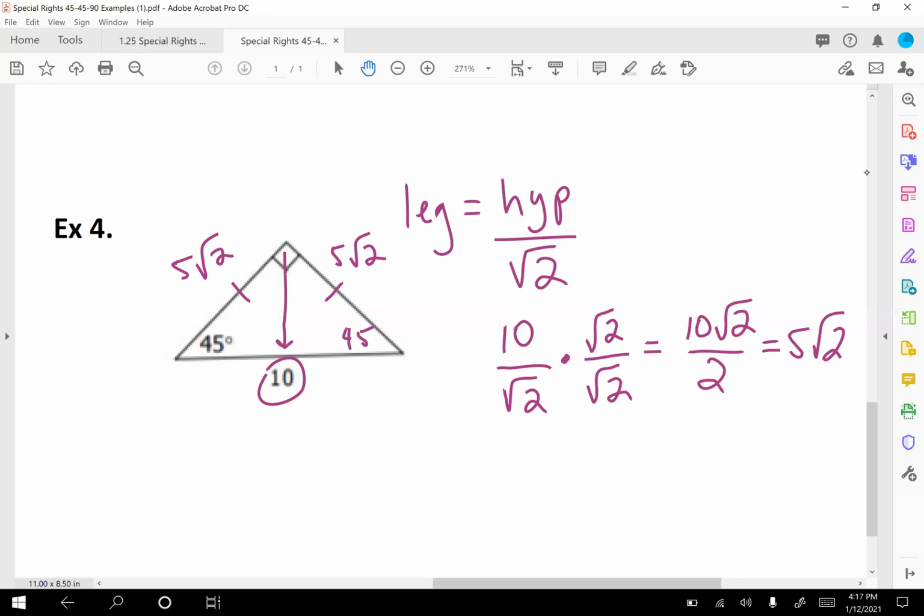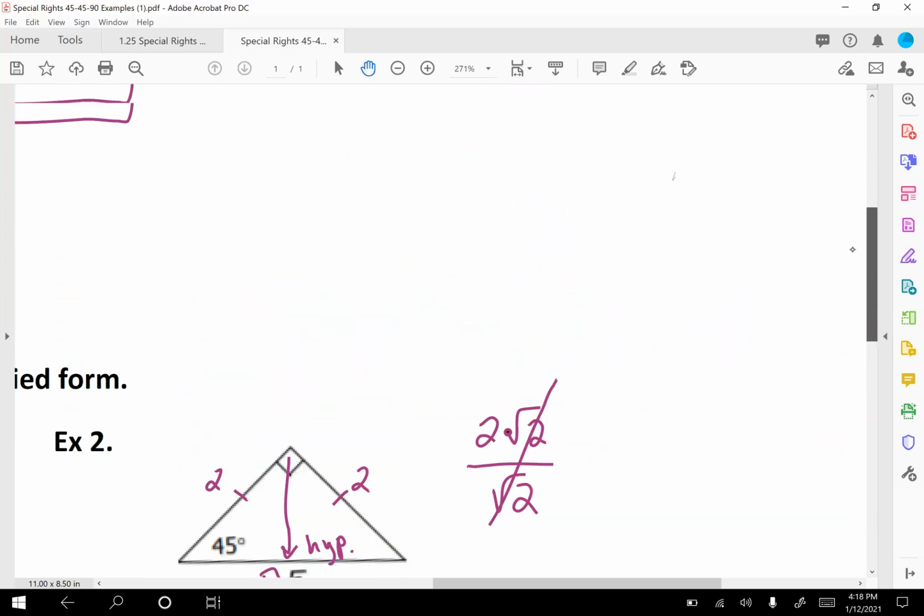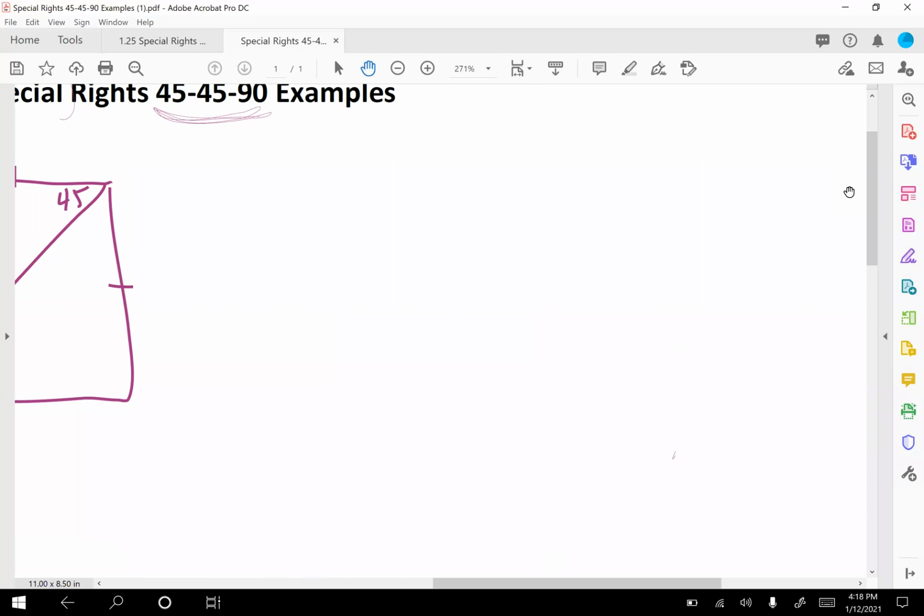All right, so you'll start noticing a pattern, especially on 45-45-90s. Just when you are rationalizing, that's what this whole thing that we just did here, you're going to notice some patterns. So if you can find the patterns, it'll make your life easier. And again, if you need to review how to do this, go watch that Simplifying Radicals video, and that will really help you.